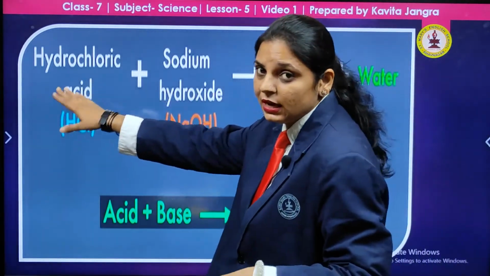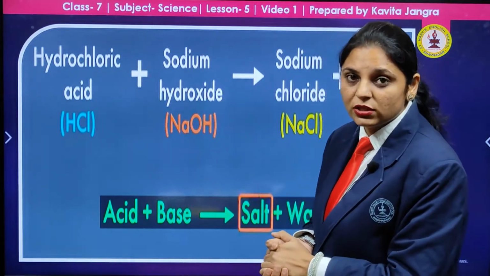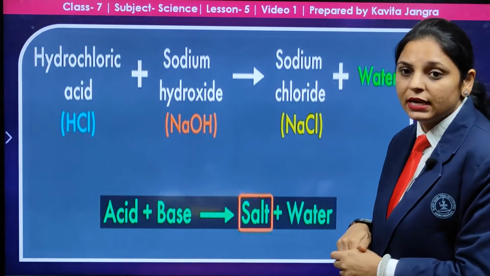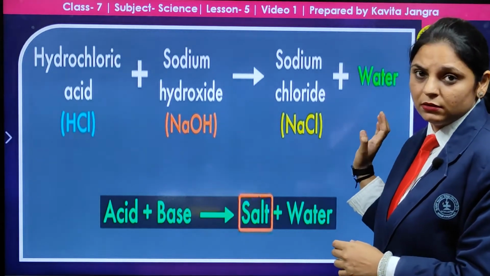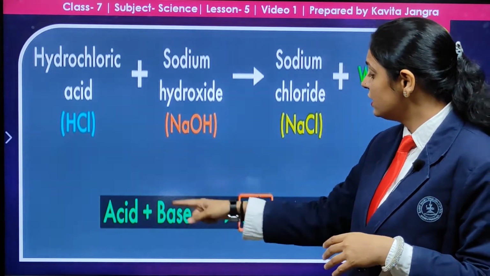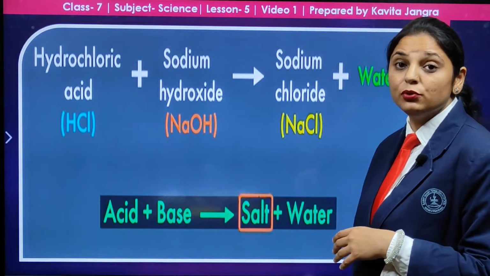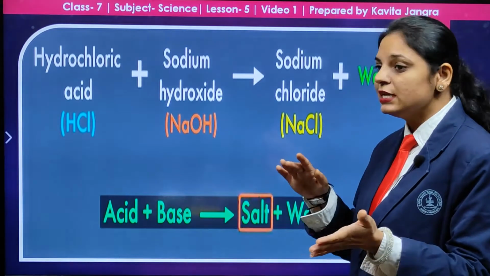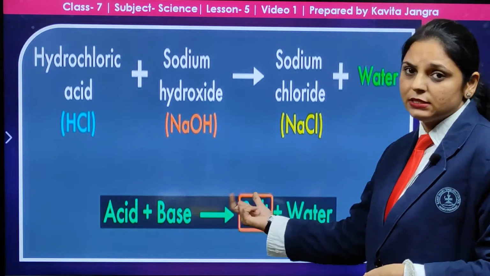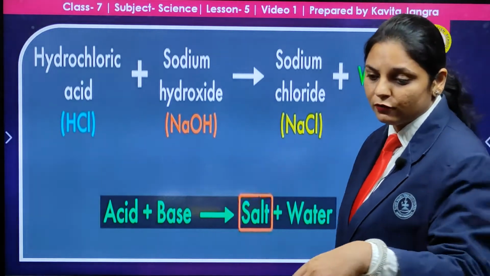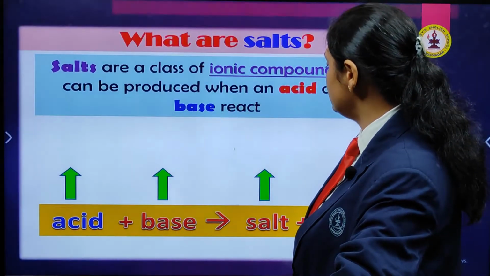This is the acid and this is the base. When the acid and base react with each other, it will give you a salt, that is NaCl, and water is formed. In this reaction, acid plus base, this salt is formed. That is the process of neutralization. Here the acid is neutralizing the base and the base is neutralizing the acid, water is released and the salt is the product formed. This is the process of neutralization. We will study it in detail in the next video.